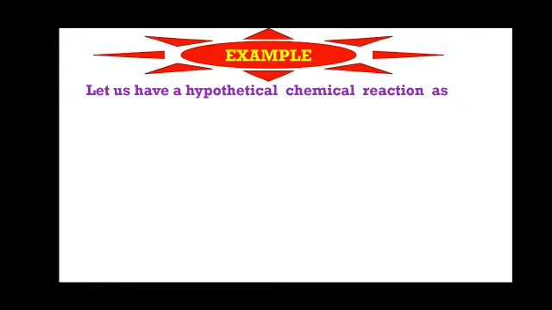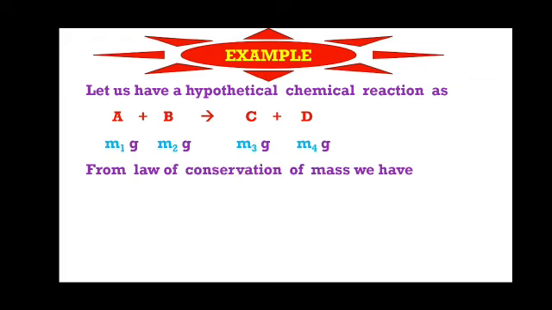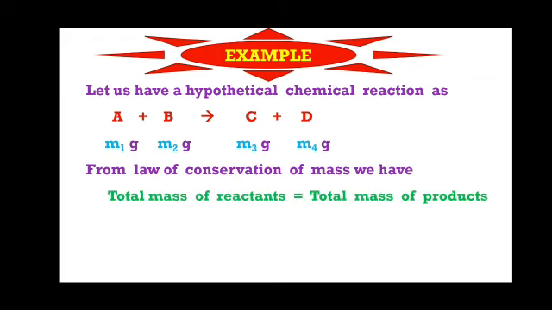We can explain with the help of an example also. Let us have a hypothetical chemical reaction: A plus B reacts to give C plus D. The masses of A, B, C and D are respectively M1, M2, M3 and M4 grams. From the law of conservation of mass, the total mass of reactants is equal to the total mass of products, or we can say that M1 plus M2 equals M3 plus M4.